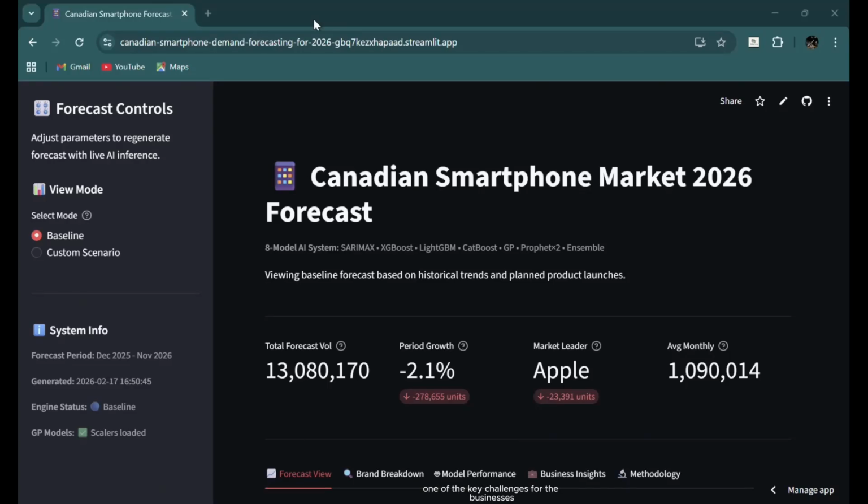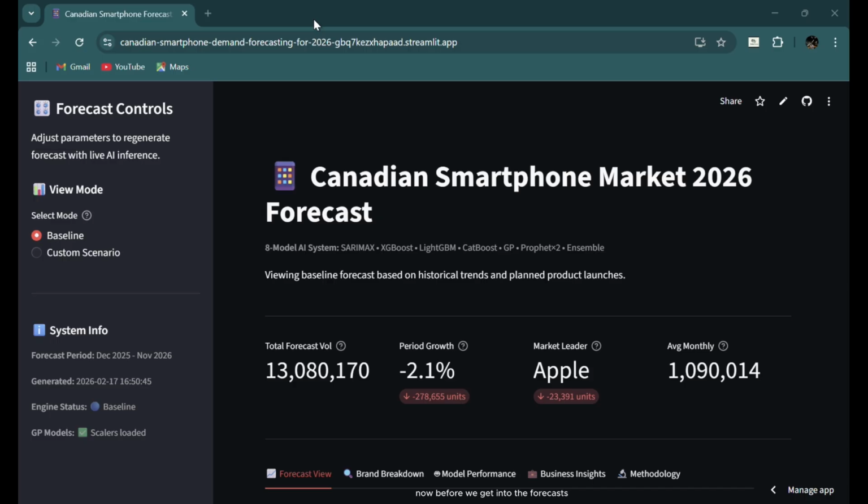One of the key challenges for businesses is maintaining the right amount of inventory, because a high level of inventory can tie up cash while a low level may result in losses due to stock out. So, to solve this problem for the Canadian smartphone market, I have developed a model. What this model basically does is it forecasts the unit level sales for the top four Canadian brands on a monthly level. The top four brands considered are Apple, Samsung, Google, and Motorola.